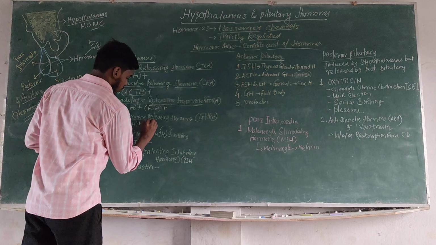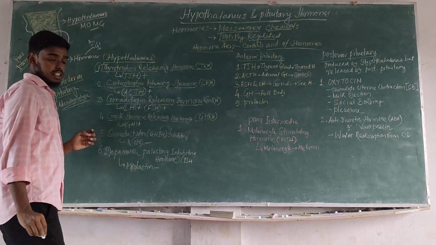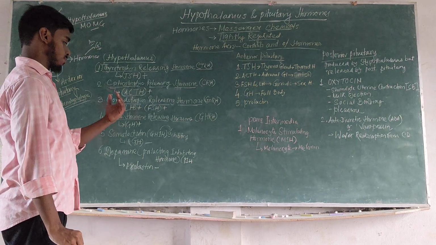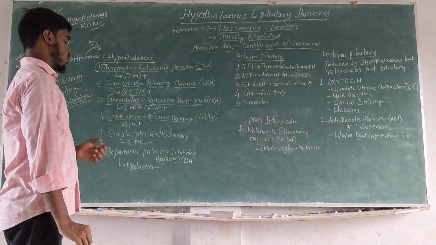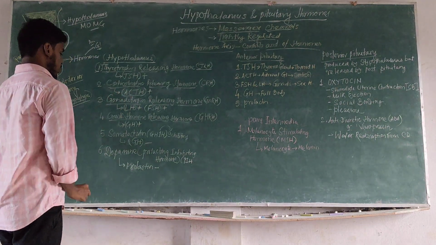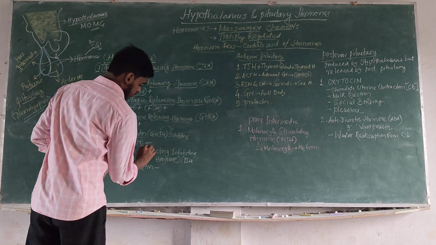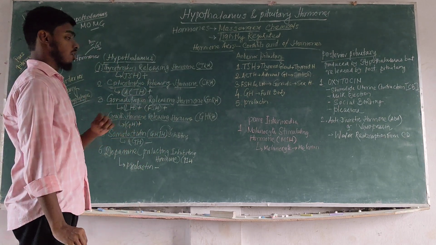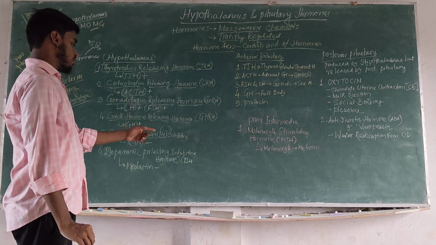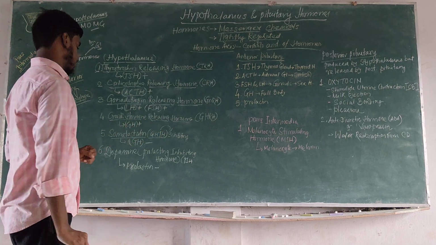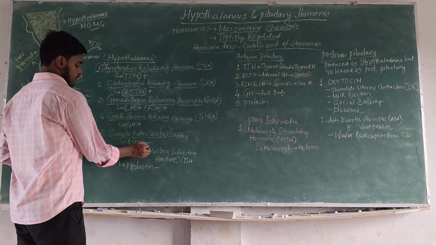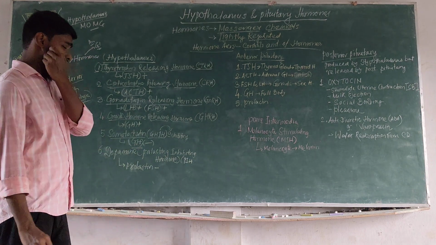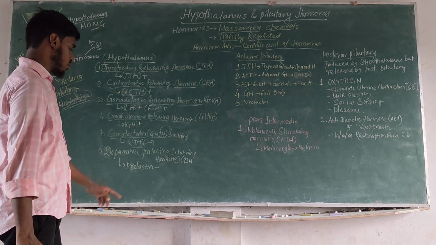Growth hormone releasing hormone or GHRH is responsible for stimulating growth hormone release from the anterior pituitary. Then somatostatin or GHIH, growth hormone inhibitory hormone, the opposite of GHRH. This basically stops or negatively acts on growth hormone. Then dopamine, also known as prolactin inhibitory hormone.